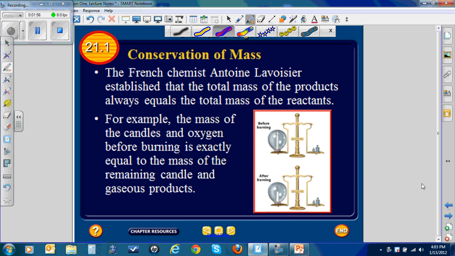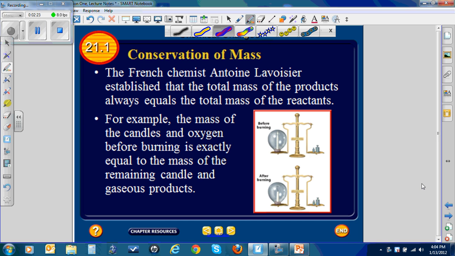The French chemist Antoine Lavoisier established that the total mass of the products always equals the total mass of the reactants. His name should be familiar to you because we saw him in our Einstein video. He wasn't actually a chemist, but he was the tax man with the wife, and he lost his head eventually during the French Revolution.